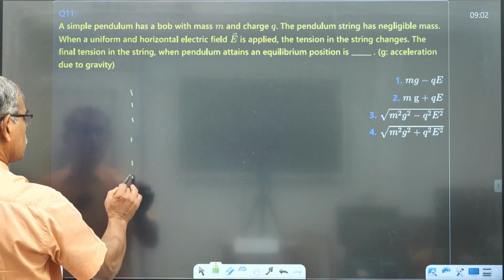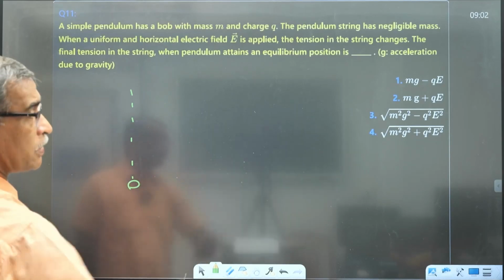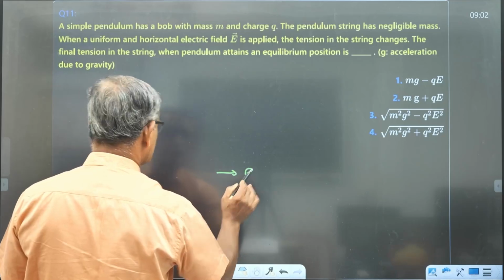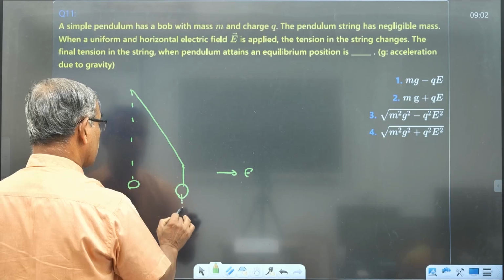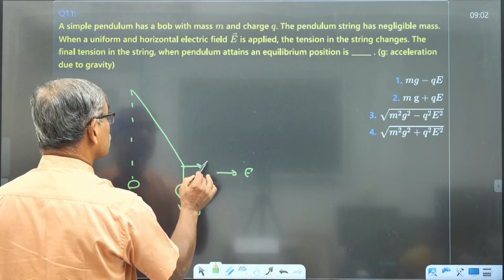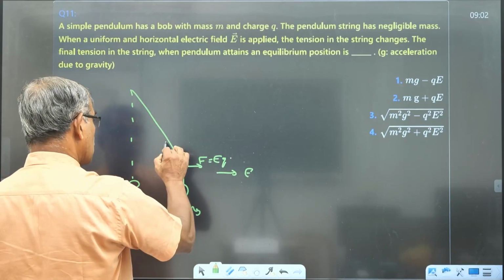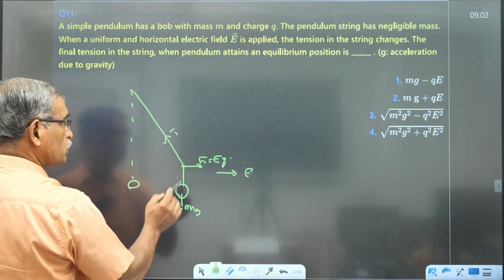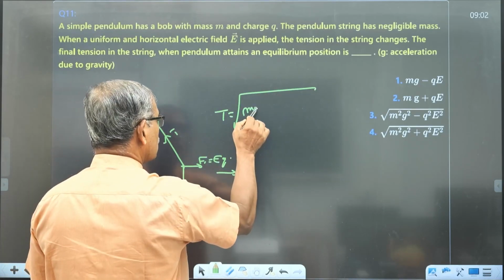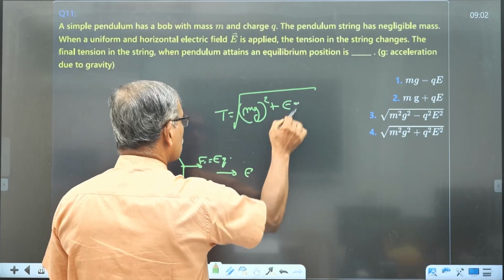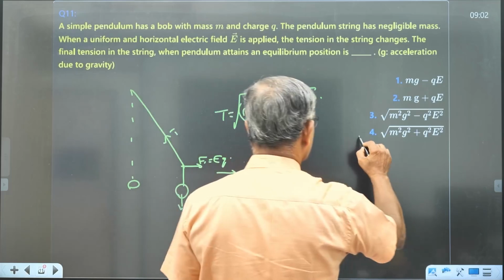Earlier, the pendulum was like this. When it is charged and a horizontal electric field is applied, the electric field is along this direction. Therefore there are two forces. This is mg, and here the field force is equal to EQ, and this is the resultant of these two. So the tension is going to be the root of the resultant of these two mutually perpendicular forces: (mg) whole squared plus (EQ) whole squared. So the option is 4.